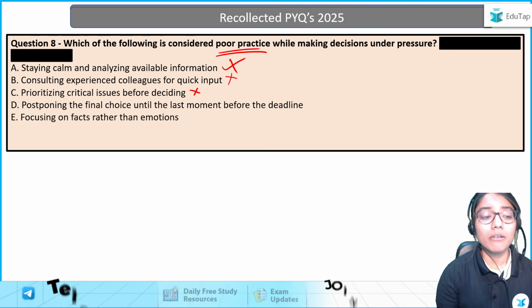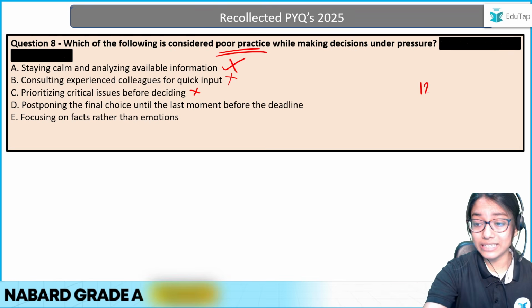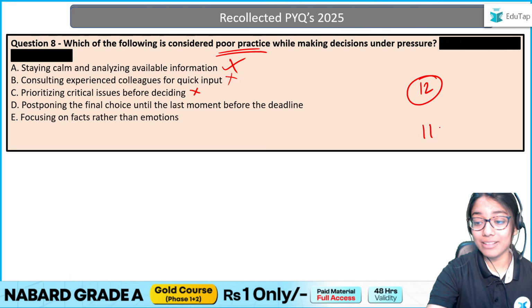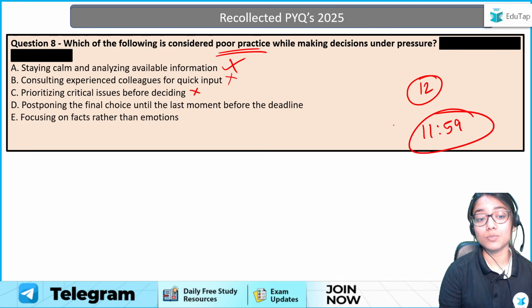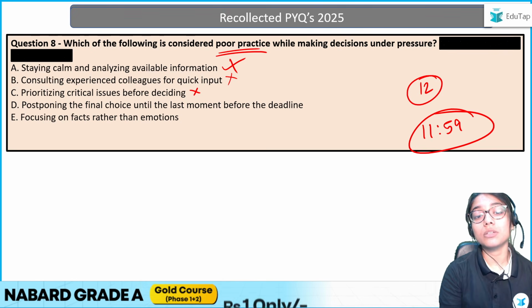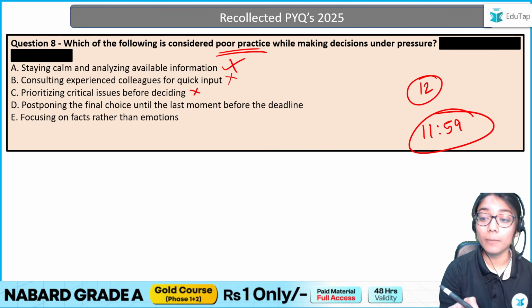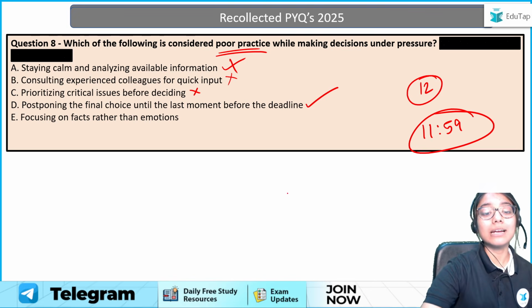Postponing the final choice until the last moment before the deadline. Deadline is at 12 o'clock. I said I will make the decision at 11:59. Postponing the decision until the last moment before the deadline. Can I say this is a good practice while making decisions under pressure? No, this is a poor practice. This is bad. Make the decision beforehand, right? So this is our answer.